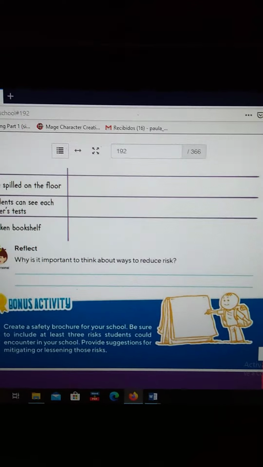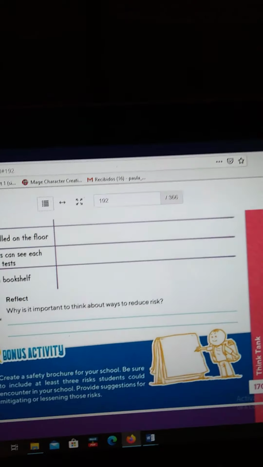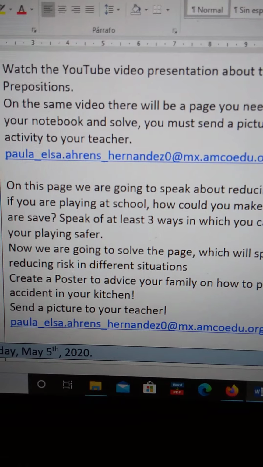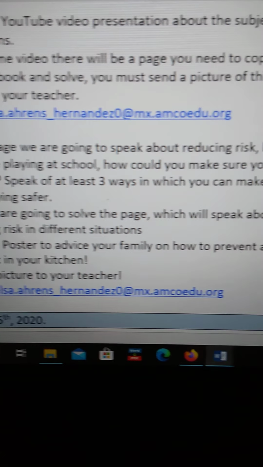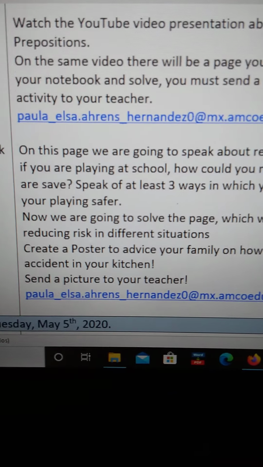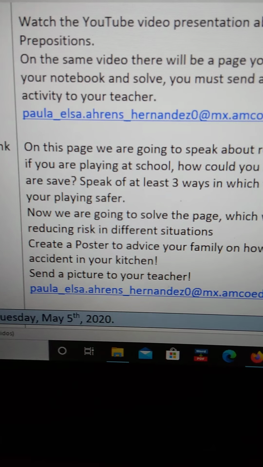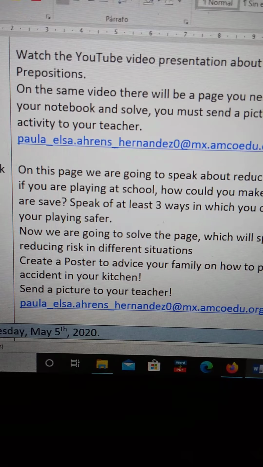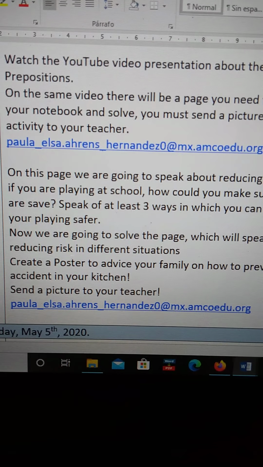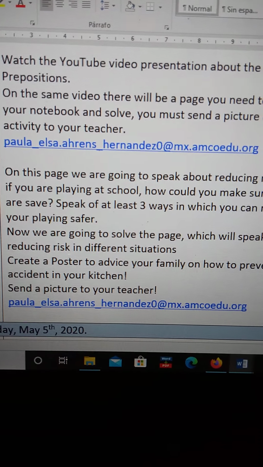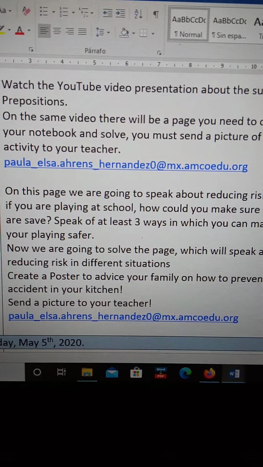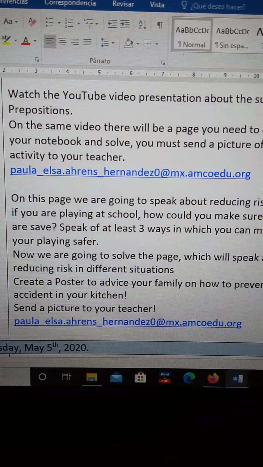But do it. You are going to send a picture of your poster. What do you have to do? I have it here. Okay? Create a poster to advise your family on how to prevent an accident in your kitchen. Okay, because right now you are in your house and not at school, we are going to change the school part and we are going to do it in your kitchen. Okay, so you are going to make a poster for your family. How to prevent accidents in the kitchen.